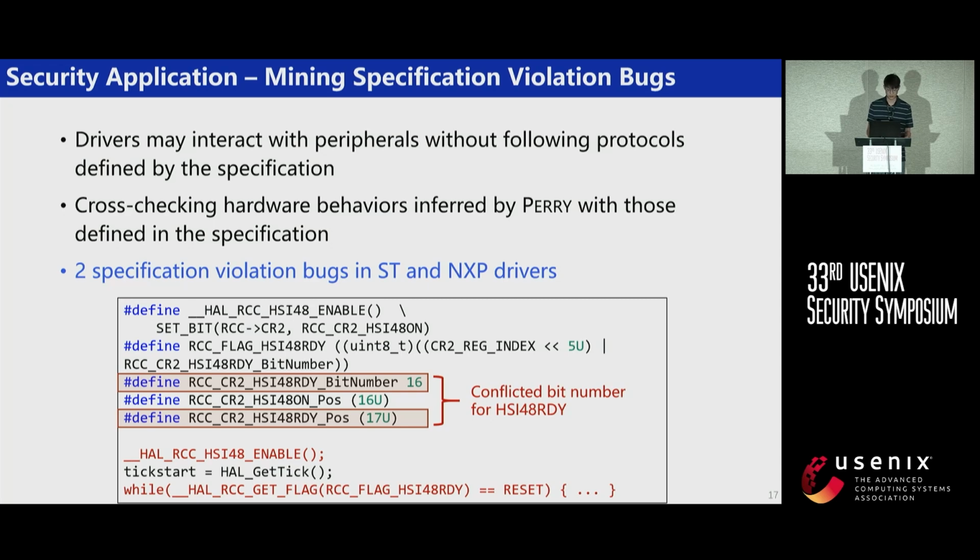We also use Perry to perform 3 security-focused tasks. The first task is to find specification-violation bugs in drivers. As has been said, hardware behaviors are actually some sort of protocols, but drivers may break such protocols when they interact with hardware. We cross-check hardware behaviors inferred by Perry with those defined in the specification to find such violations, and we successfully found 2 violations.